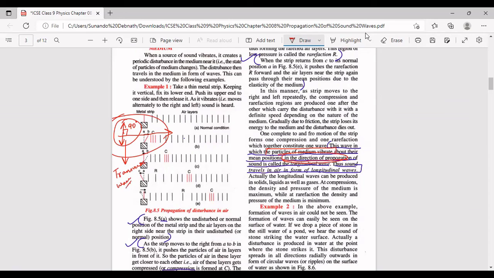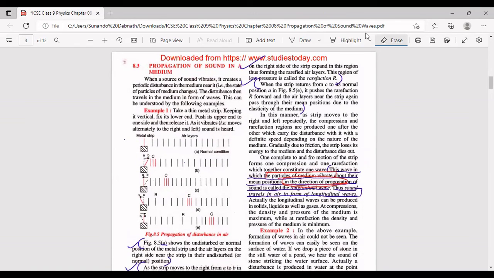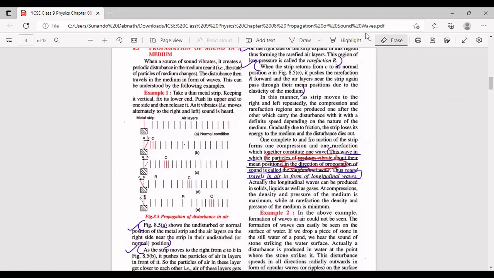All right, sound is a longitudinal wave in air. The sound travels in air as longitudinal wave and not transverse wave because the direction of propagation and the vibration of the particles are in the same direction. All right. So this is what we have done in this topic. We will continue with this chapter further, and till then, God bless you everyone. Take care.